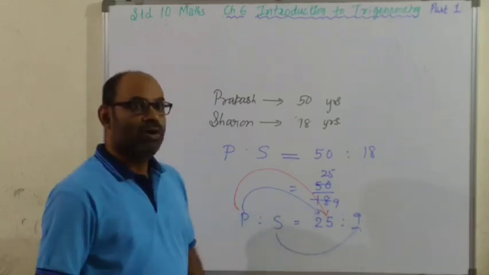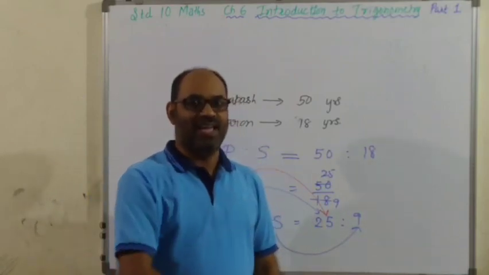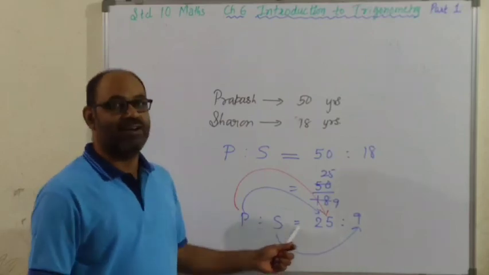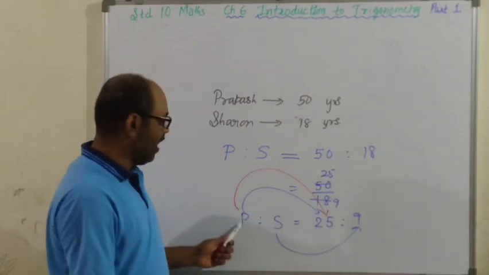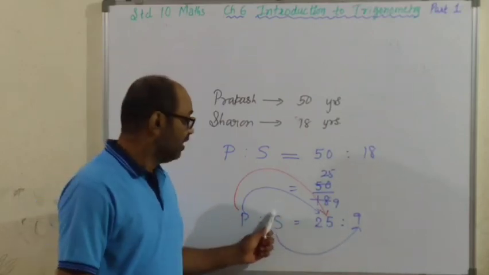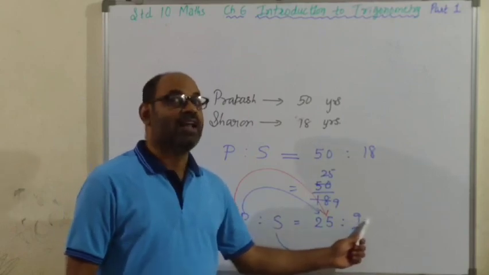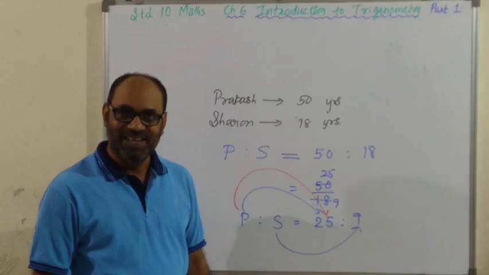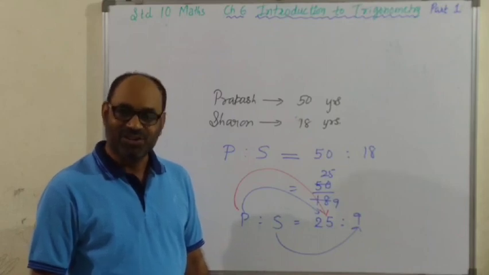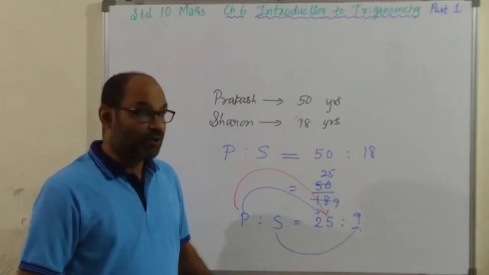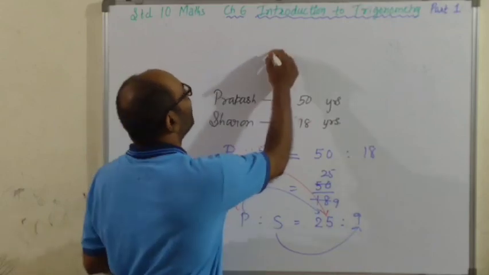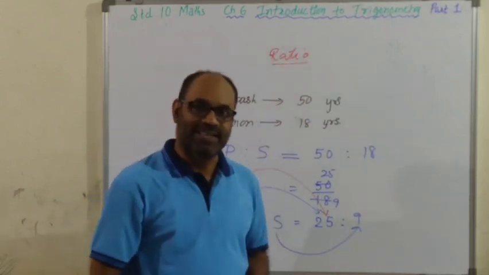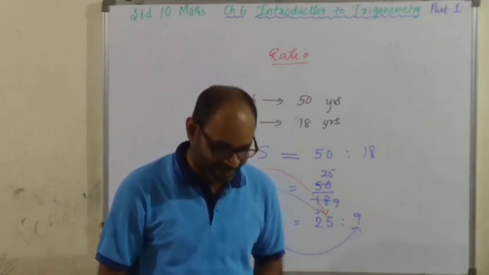So the ratio compares the ages of Sharon and Prakash. If the age of Prakash is 100 years, then the age of Sharon will be 9 fours are 36 years. Are you getting me, children? Sure, 100%. So what I mean to say is, the ratio actually compares two quantities, two same kinds of quantities.